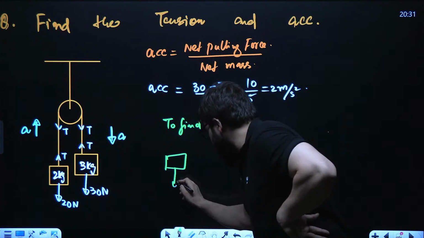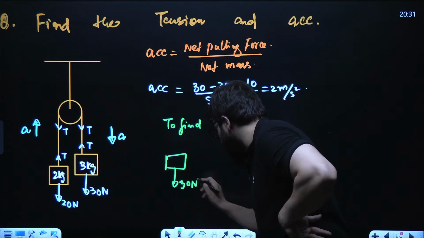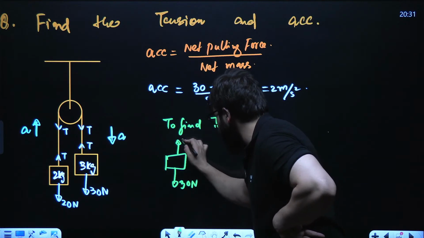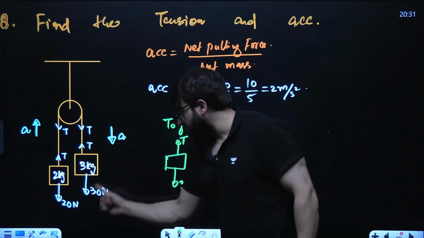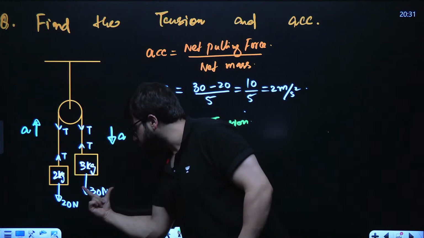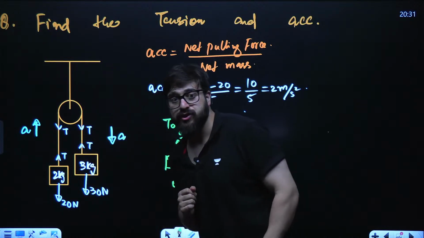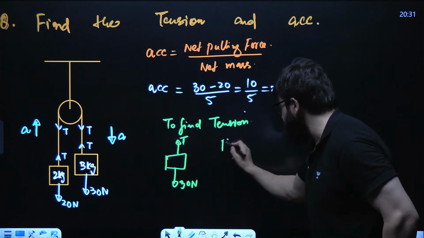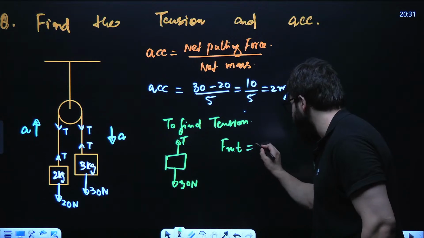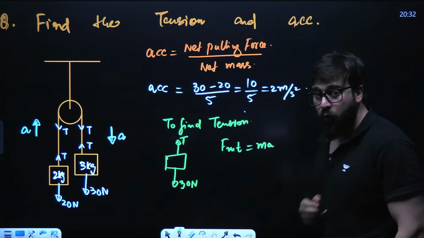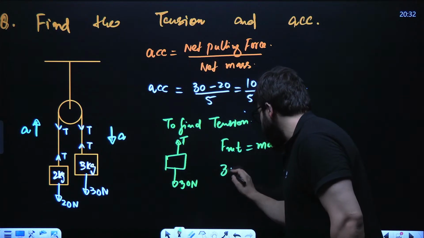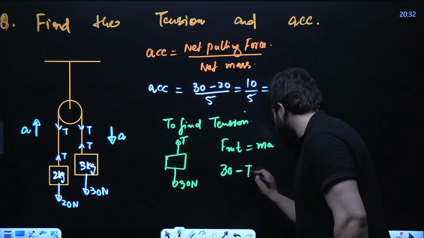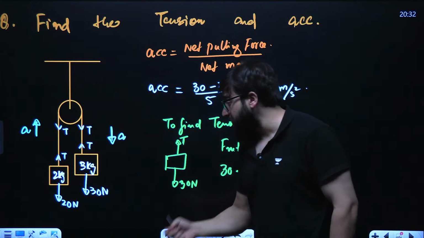In the downward direction, this is 30 Newton. In the upward direction, this is the tension. Now tell me one thing, guys. It is going down, so this force will be greater than tension. So use net force is equal to mass into acceleration. What is net force? 30 minus T. So 30 Newton minus T is equal to mass into acceleration.